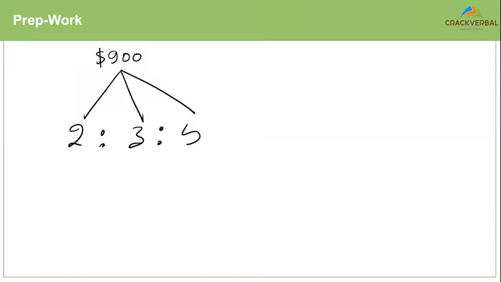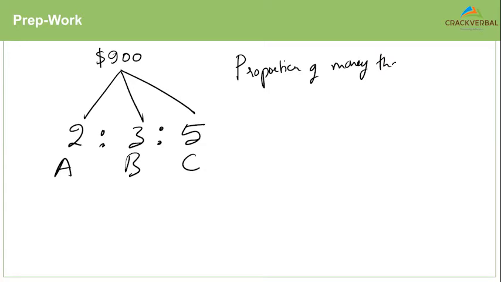Now, let's assume there is $900 to be broken up in the ratio of 2:3:5, right? Among three persons, let's say A, B, and C. Now, what is the proportion of money that A receives?